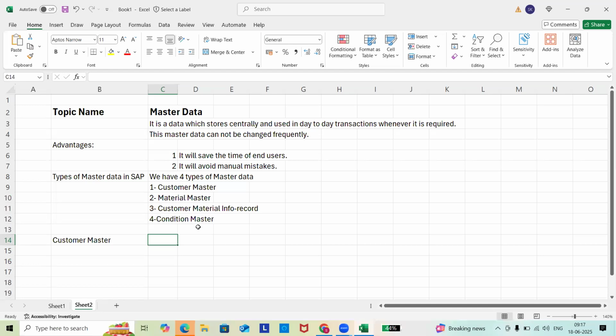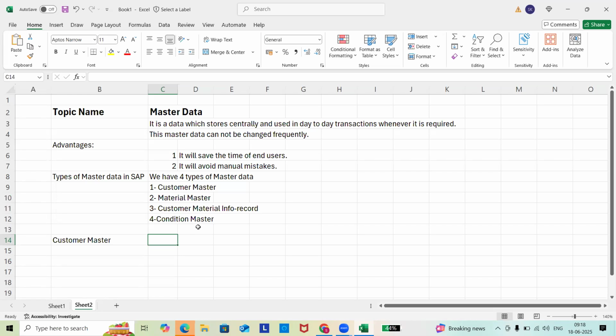So what is customer master? It is the data of the customer which will be stored centrally in the SAP database and will be used. It's not about SAP only; as we are in SAP, that's why I'm saying SAP. Otherwise it is master data in general. For example, customer's name, address, bank details, communication details, and terms and other conditions if we do have them for that particular customer. Done?